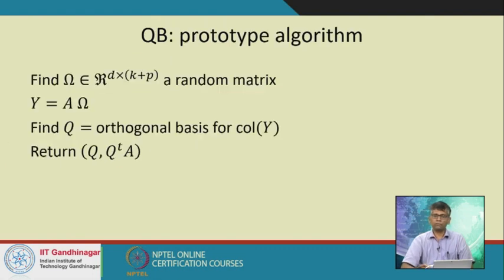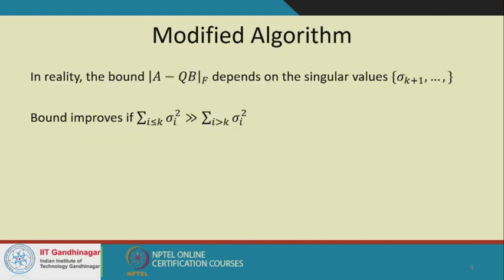And we saw one prototype algorithm in which all we did was multiply the matrix A on the right-hand side with a random matrix, and then obtain the orthogonal basis for the column space of this projection Y. This is my target Q, and this is my B. We also saw a particular bound for this. For instance, we saw that the Frobenius error A minus QB can be bounded by 1 plus k by p minus 1, times the optimum error, which is A minus Ak in the Frobenius norm. Okay, so now the question: can we do better than this?